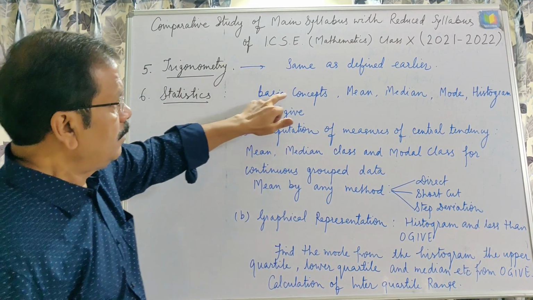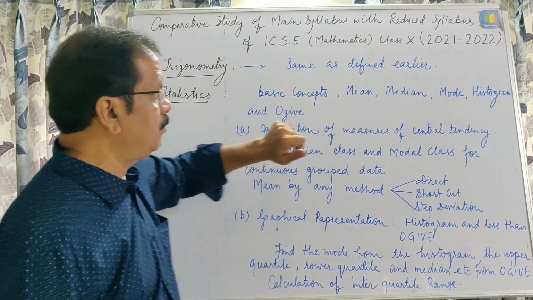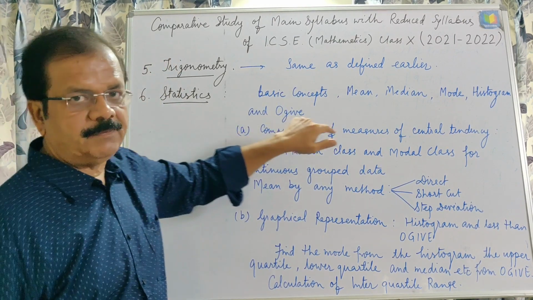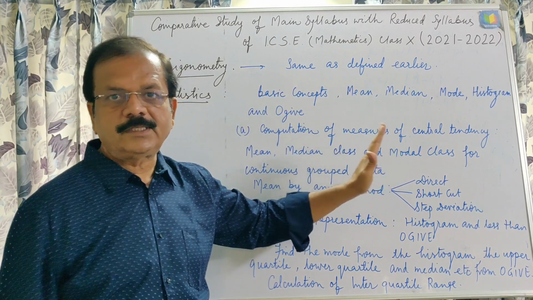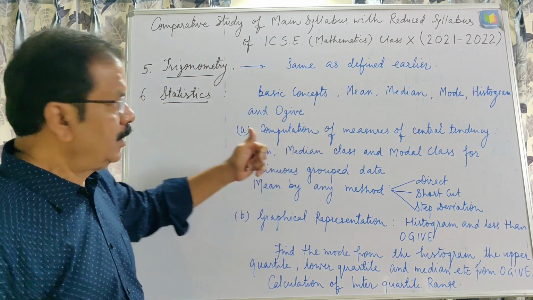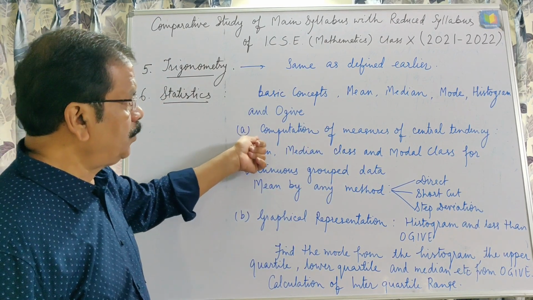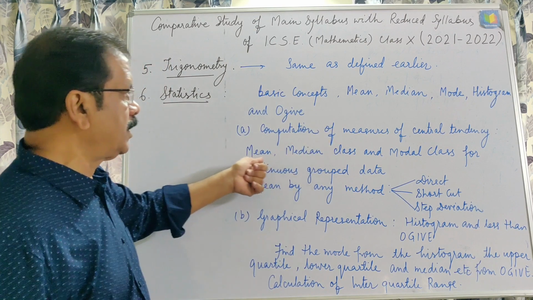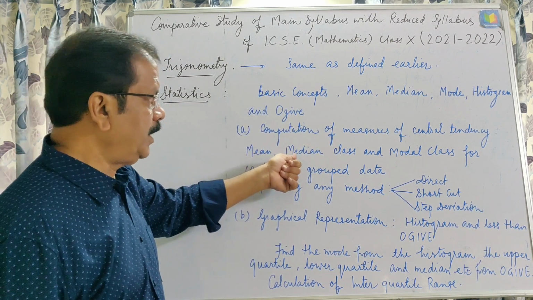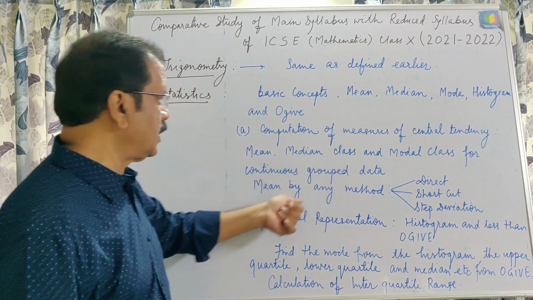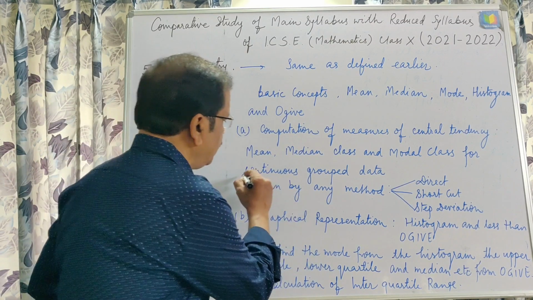You can see here basic concepts: mean, median, mode, histogram and ogive. These are the main topics that we are studying. But here, computation of measures of central tendency, mean, median class and modal class for continuous group data.